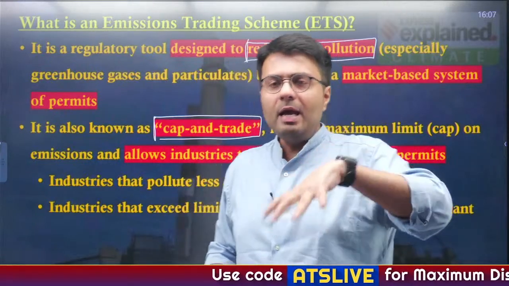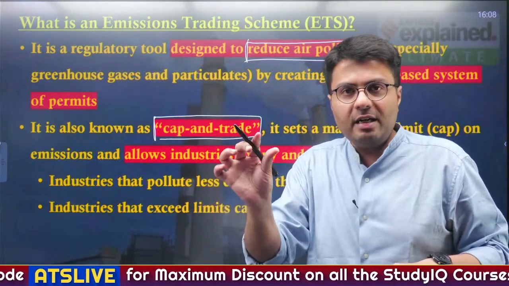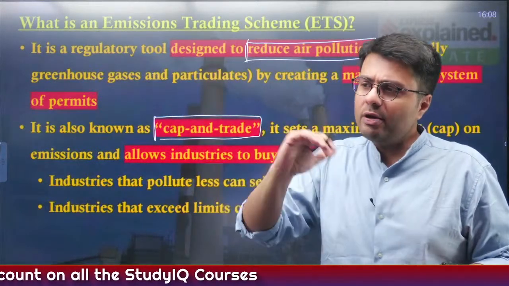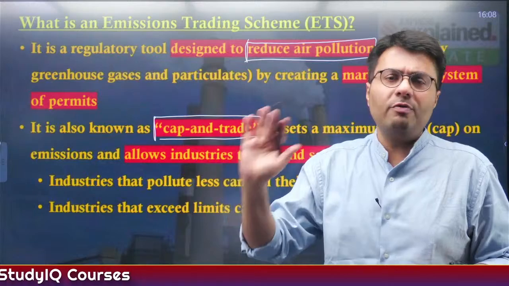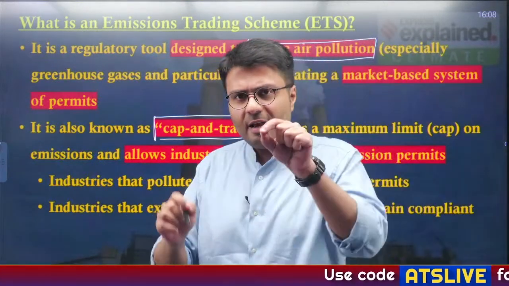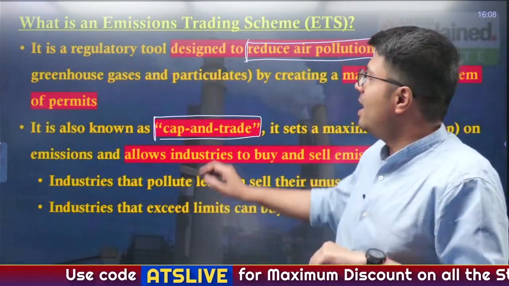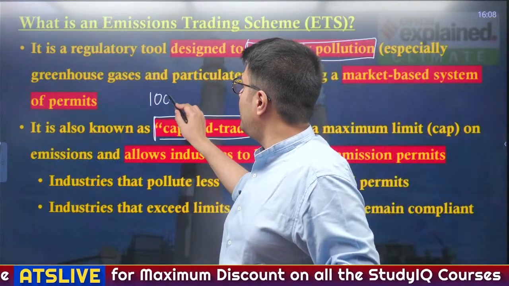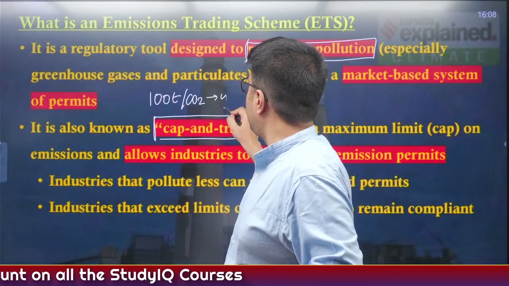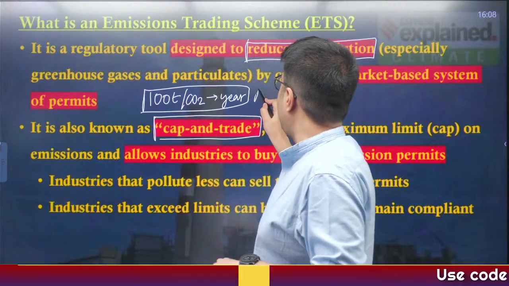I make it a point of imposing limits on how much a particular factory or industry can emit in terms of, say, carbon dioxide or PM 2.5 or PM 10. That is immaterial. For today's example, let us consider there is one factory in Surat. It is a big factory, and I hold that the factory can only emit 100 tons of carbon dioxide in a particular year. So this is the limit that I have imposed on factory A.